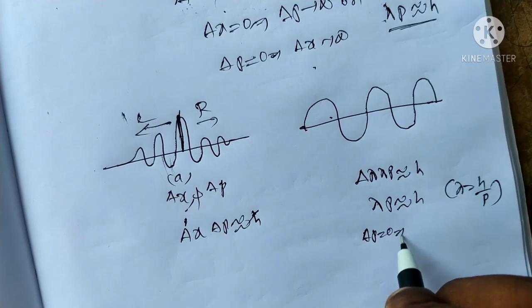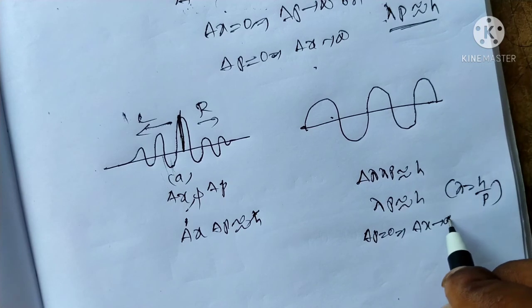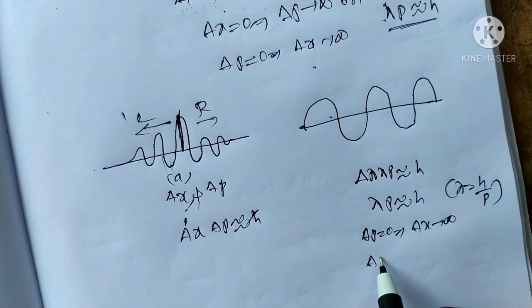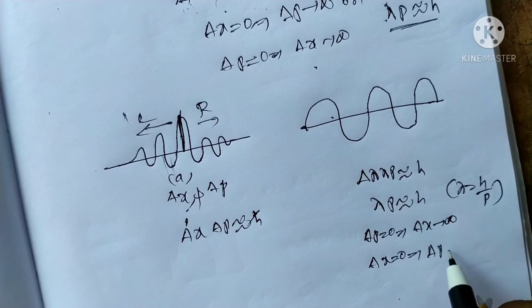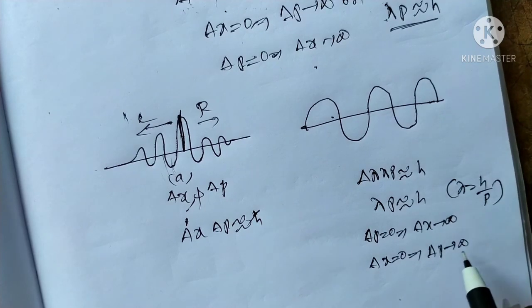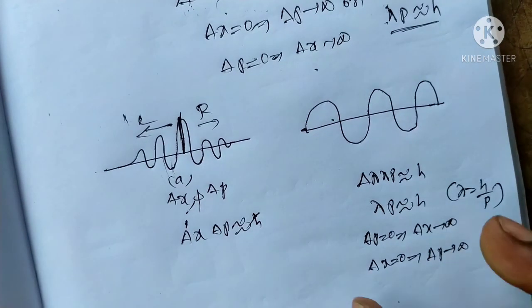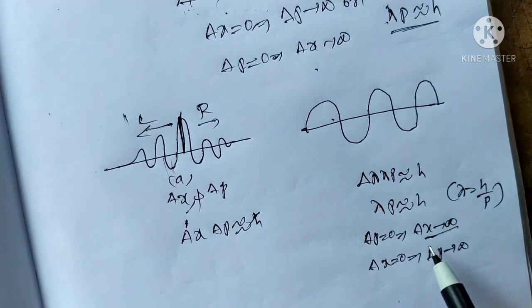From here, if delta p is equal to 0, delta x can be extended to infinity, or if delta x is equal to 0, delta p tends to infinity. The wave can be extended up to infinity.